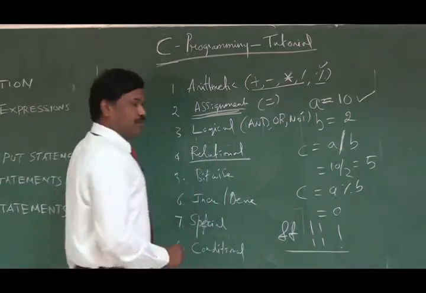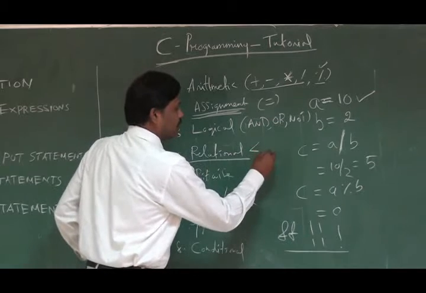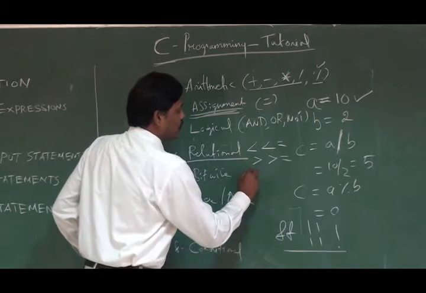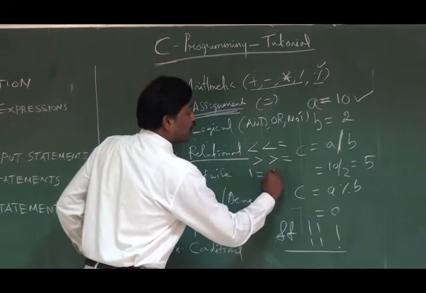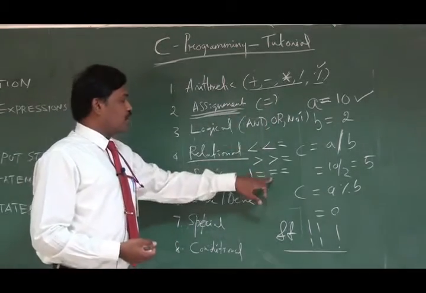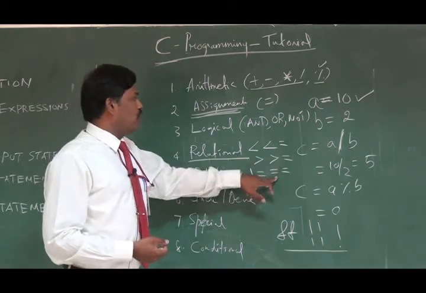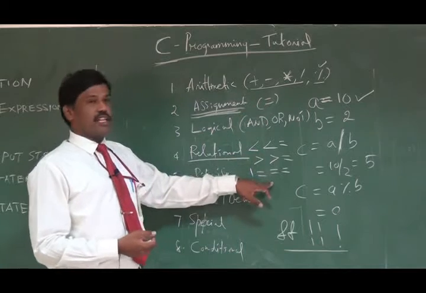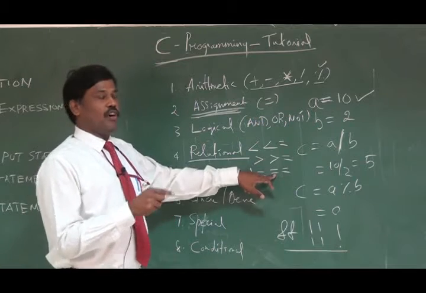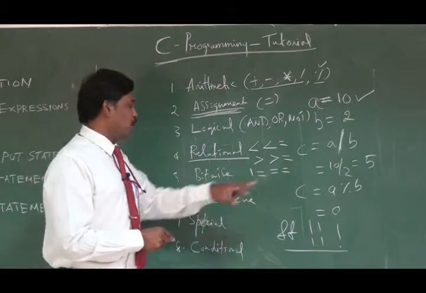And the relational operators, which you are already familiar with, are operators like less than or equals, greater than or equals, of course not equals, and equals. You can find a difference here. This single equals is an assignment operator, while this double equals is a relational operator. That is the difference between the double equals and the single equals. The double equals is used for equating, like when you want to check whether two numbers are equal. For that we use the double equals.